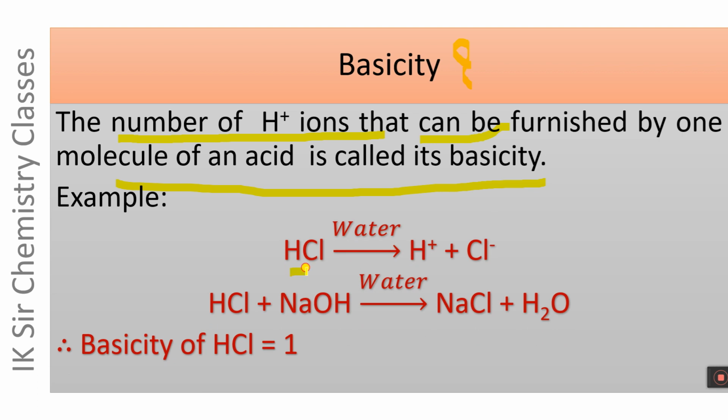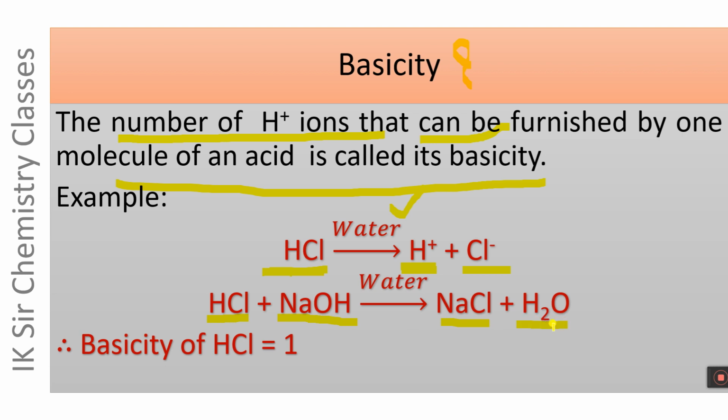HCl is an acid which furnishes H plus ion and Cl minus ion when dissolved in water. Here it is obvious that one molecule of HCl furnishes one H plus ion on dissolving in water, and this H plus ion can be neutralized on treatment with NaOH forming NaCl and H2O.